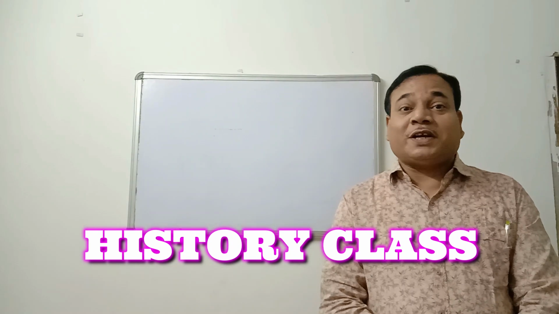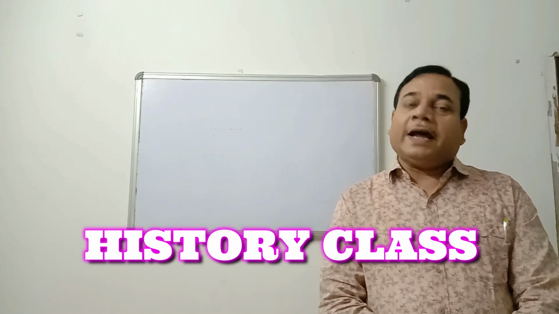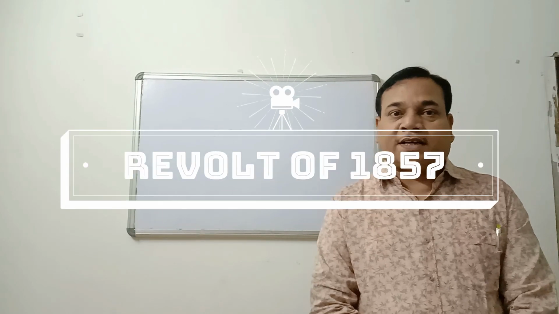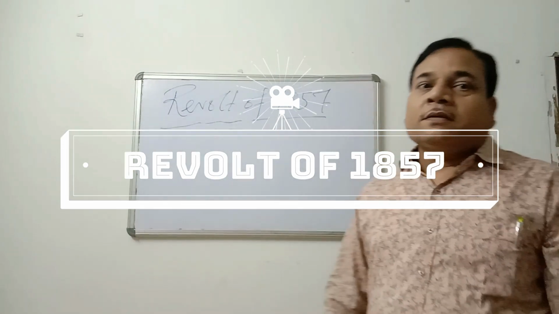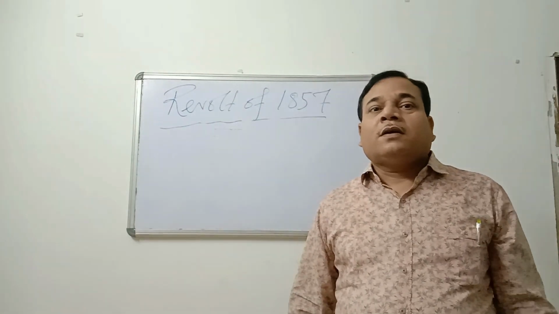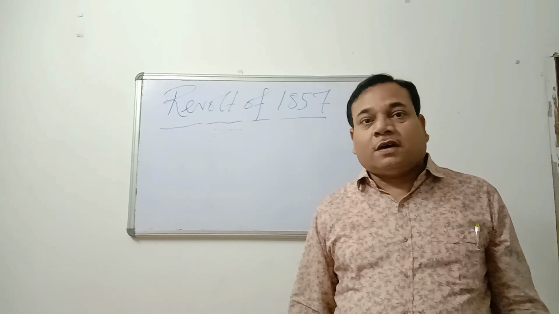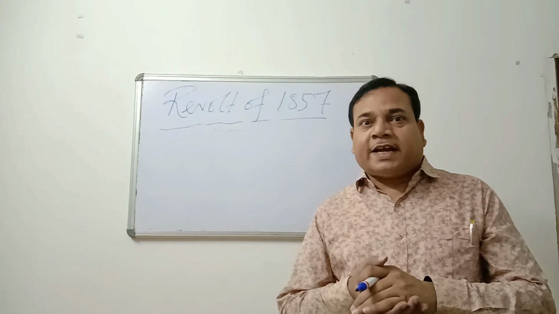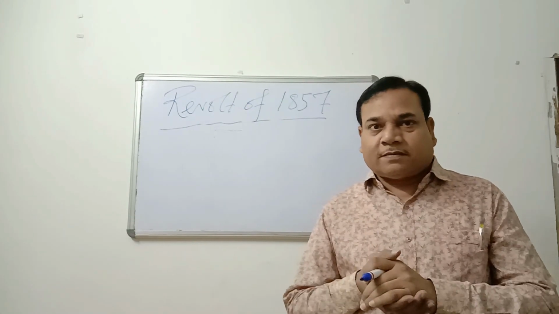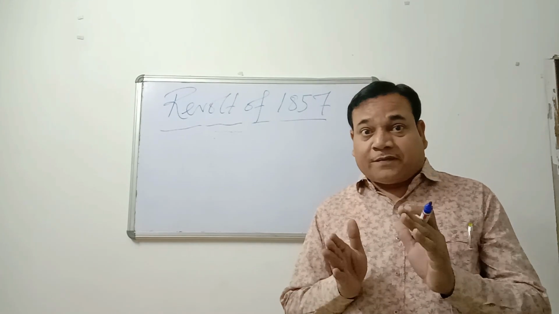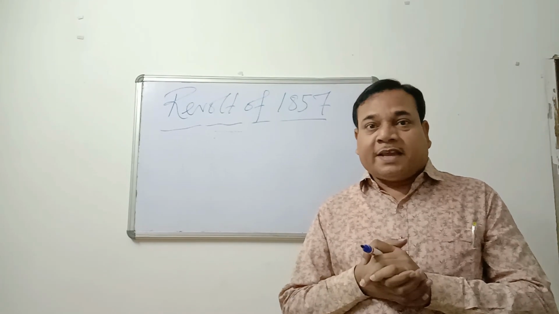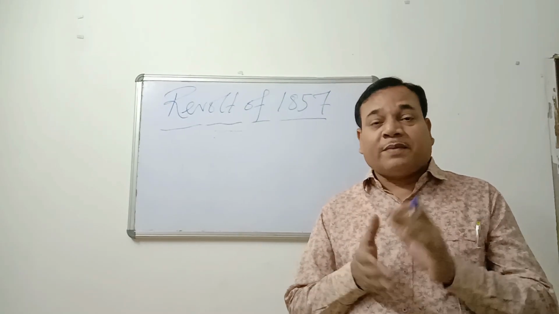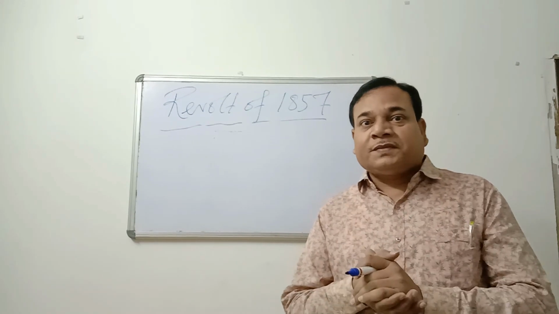University class. Today we are going to discuss chapter 4 and the topic for today is Revolt of 1857. On this topic, first we will discuss what were the causes of the revolt of 1857. Generally, students think that history is a tough subject, but if we follow some tricky points, we will easily understand, and we will make it interesting.